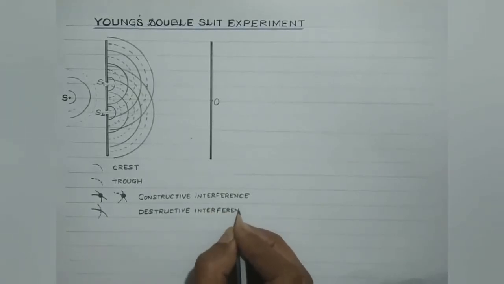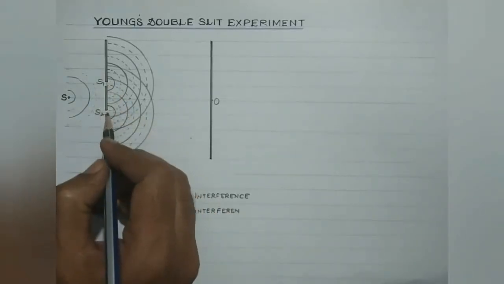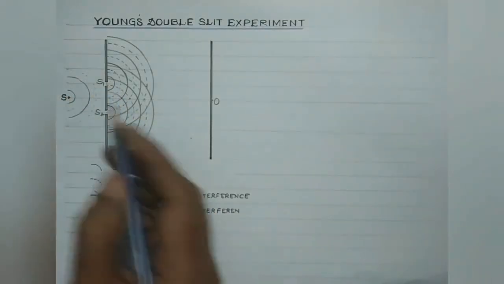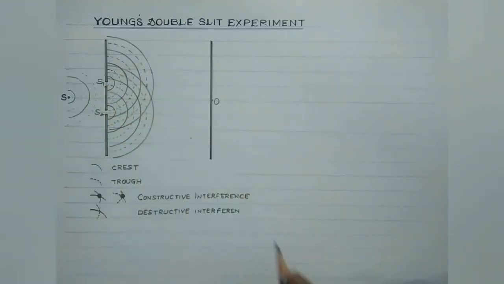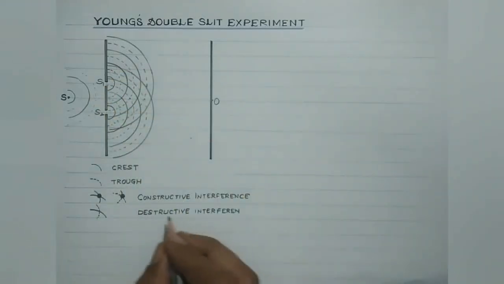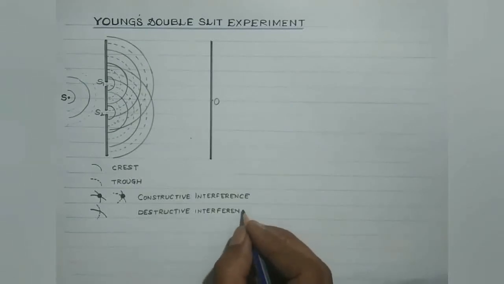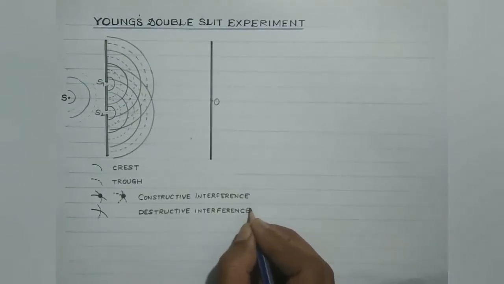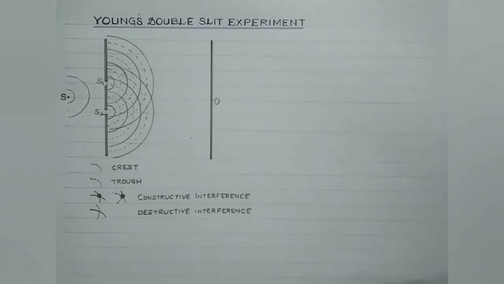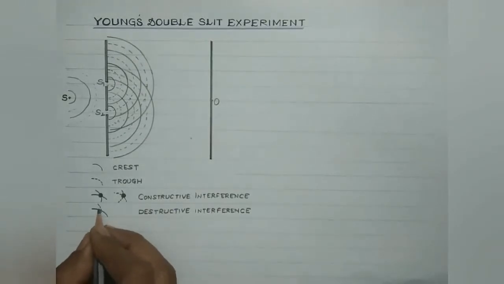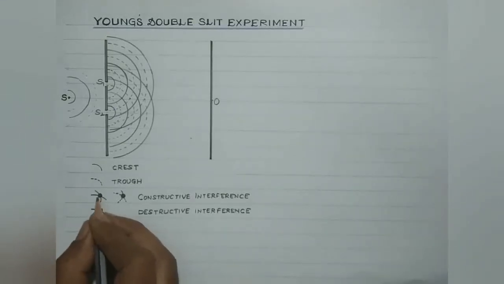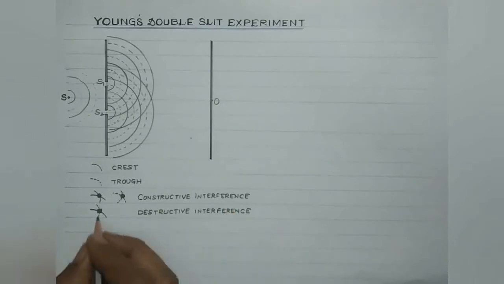And in case the waves come from two sources which are derived from the same original source, then the two waves emitted from S1 and S2 will have the same amplitude, and thus at the points of destructive interference, complete darkness will be observed, right? Amplitude and hence the intensity would be zero at points of destructive interference. So for destructive interference, I will denote it by a square like this, and I will darken it. So a circle will represent constructive interference, and a square will represent destructive interference, right?